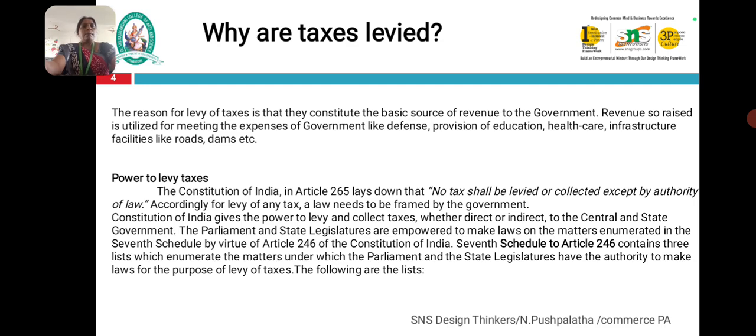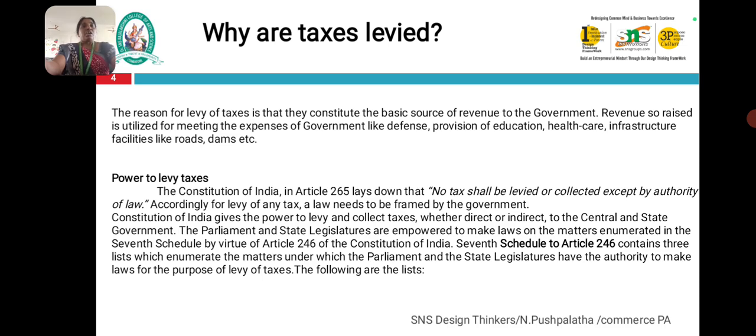Next one is power to levy tax. What is the power? The Constitution of India, in Article 265, lays down that no tax shall be levied or collected except by authority of law. Accordingly, for the levy of tax, the law needs to be framed by the government.